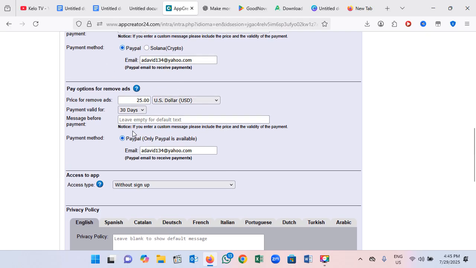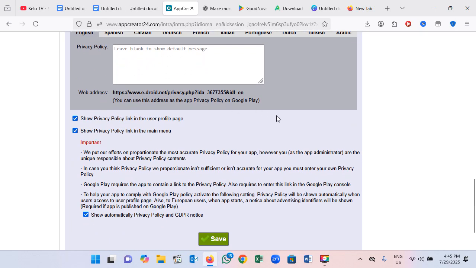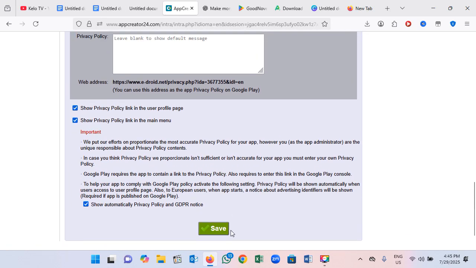So here, after setting all the amounts for this section, if you're not going to use an ad platform like AdMob, then there's no need for you to put anything here. You leave it blank. That means your app doesn't have anything in the form of ads. Users have to pay to access and use the platform. Okay, so here, after finishing all the settings, you click save and we move.